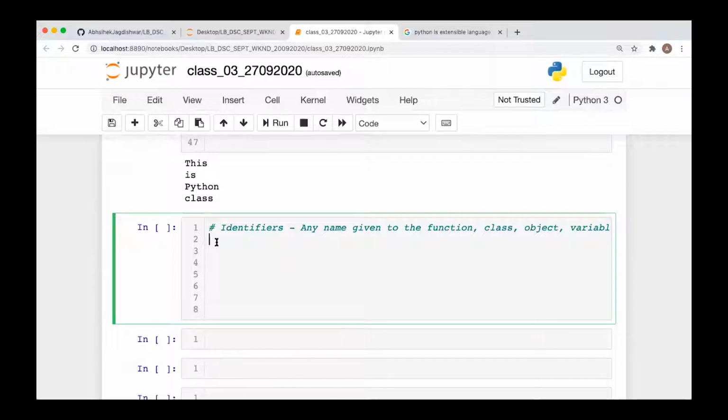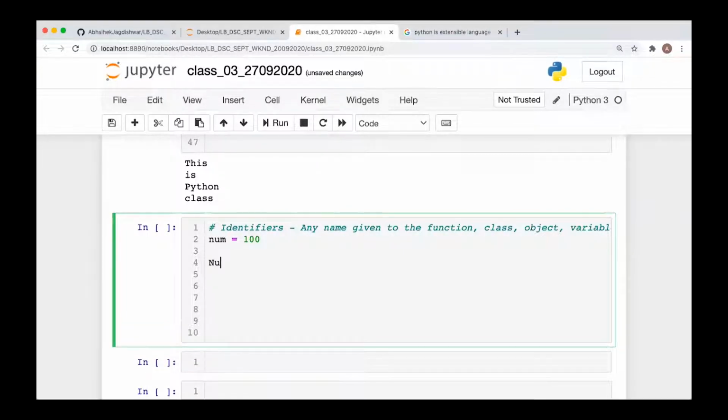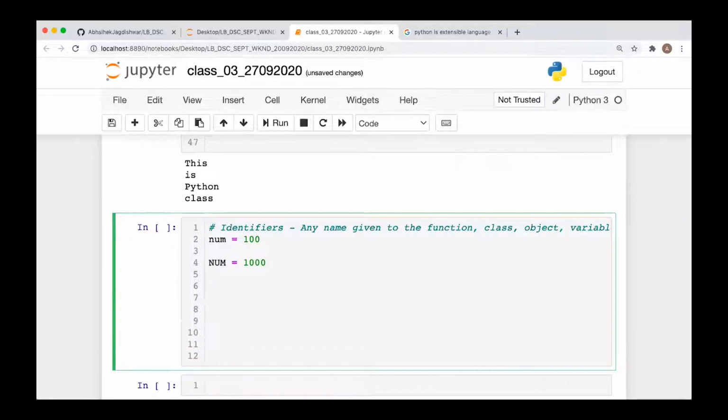For example, a variable identifier is something like num = 100. Here num is a variable identifier. If you write NUM = 100 or 1000, this is a constant identifier. You may define a function, def f1. Here f1 is an identifier.